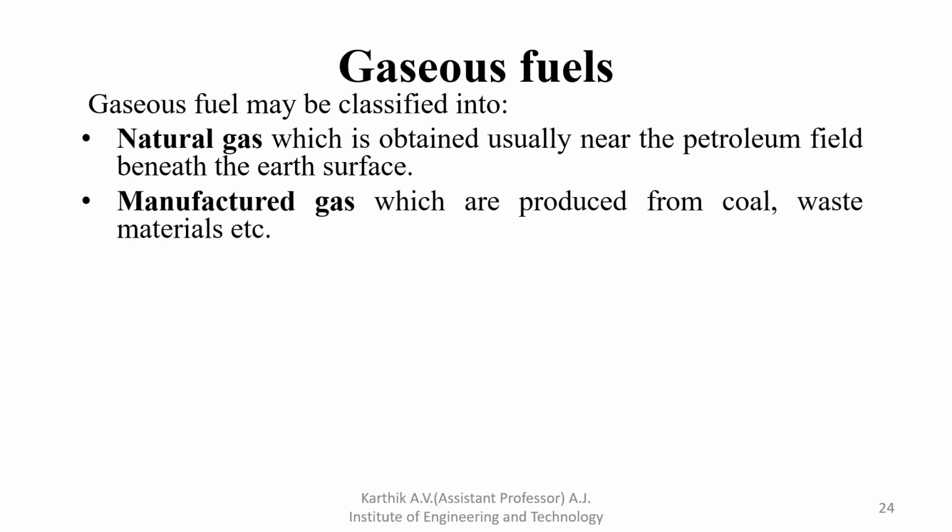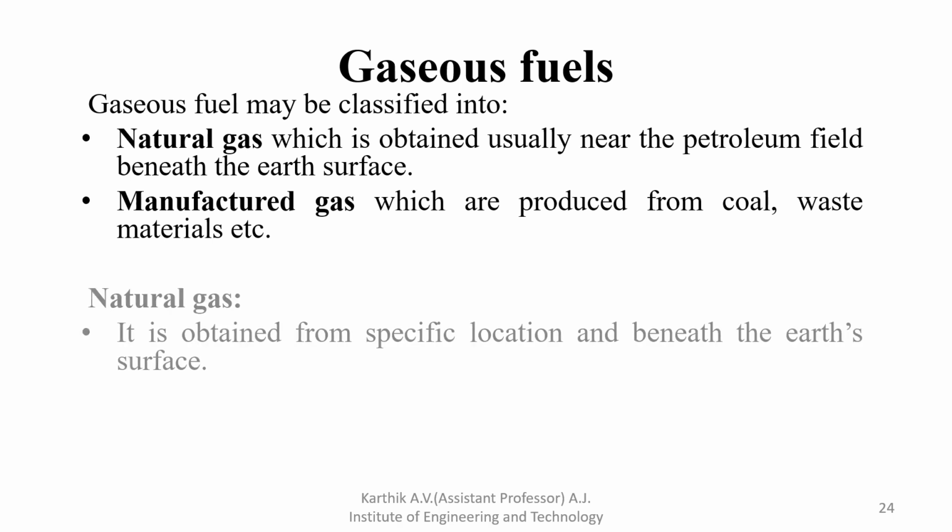The manufactured gases are produced from coal waste materials. Natural gas is obtained from specific locations beneath the earth surface, and it is also obtained along with petroleum products.